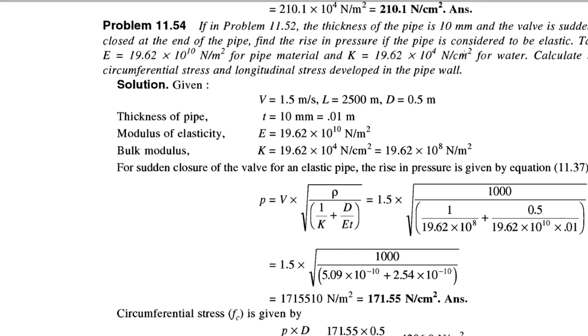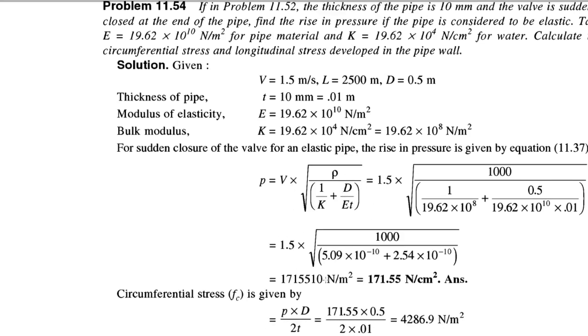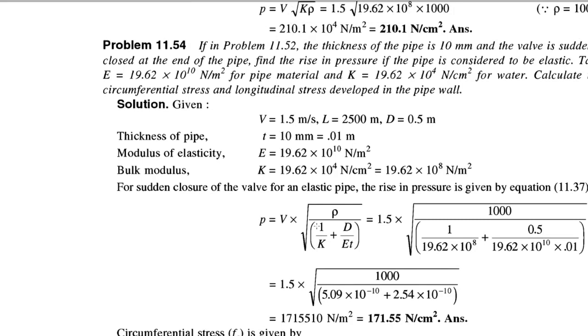Elastic material, right? So for sudden closure of valve for an elastic pipe, the rise in pressure is given by this formula. Substituting all the known values, we will get the rise in pressure. Okay. Now we have calculated the rise in pressure.